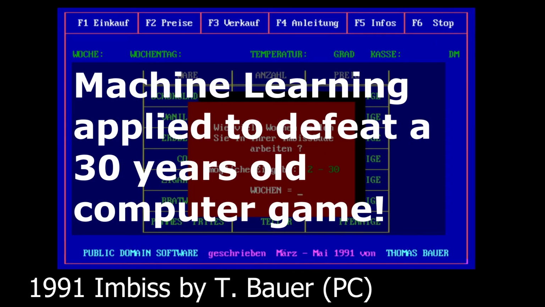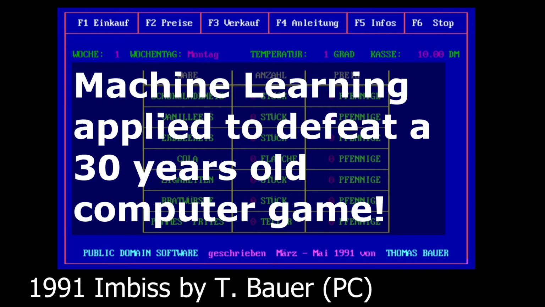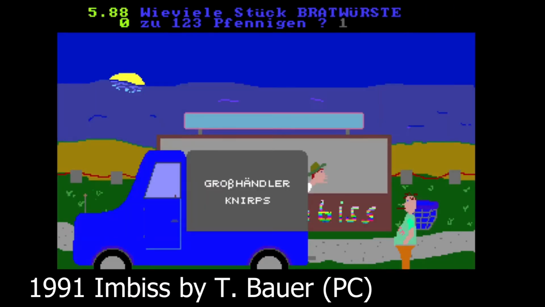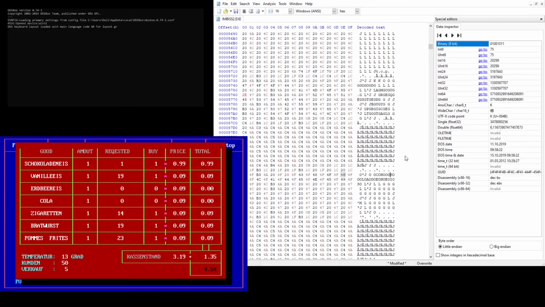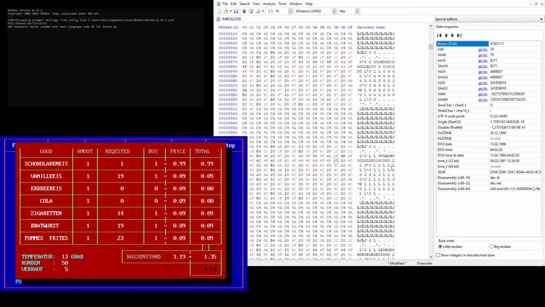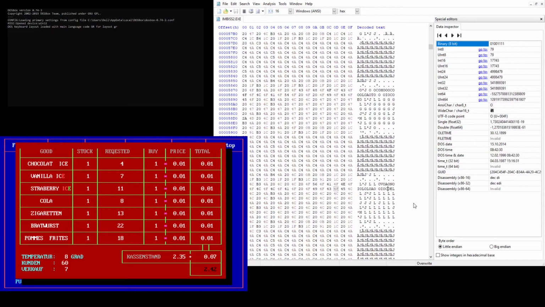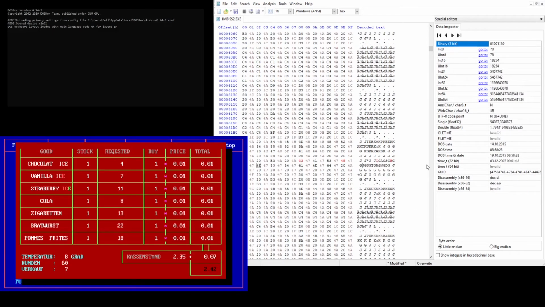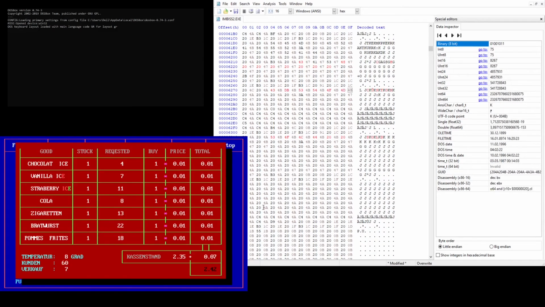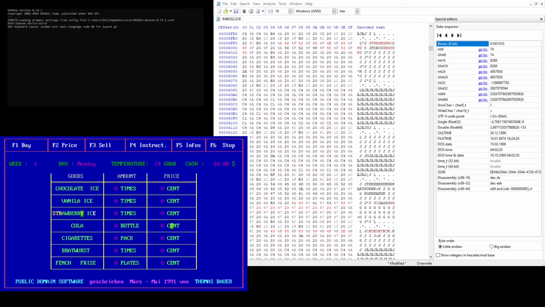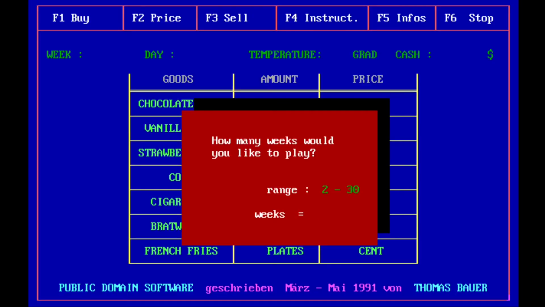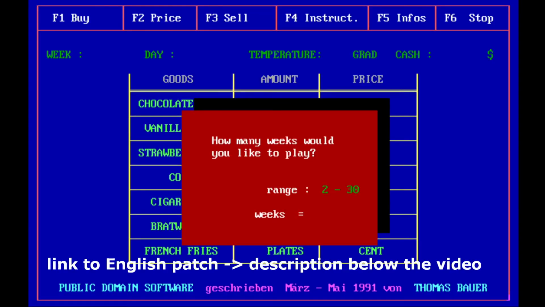Machine learning applied to defeat a 30-year-old computer game. Unfortunately, the game was only published in German. However, it's possible to patch the binary file to change the text from German to English directly. This is the game after changing more or less most of the text to English.